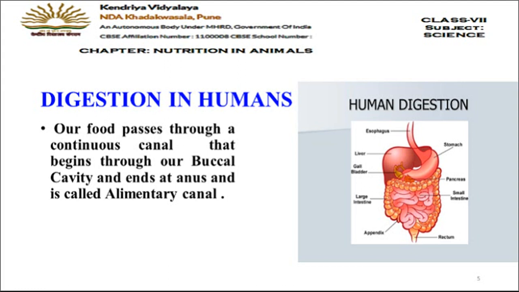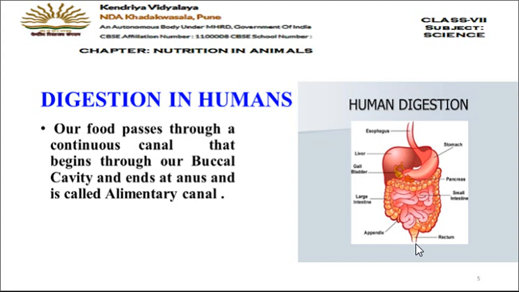So the human digestive system starts from the mouth. As we put the food inside the mouth, the digestive tract starts from the mouth, and it ends at the anus. This complete tube which starts from mouth up to anus, which you can see in the diagram on the screen, this is the food pipe, then stomach, then small intestine, large intestine, then rectum, and then anus. They all are the parts of the same tube, and that tube is called the alimentary canal.